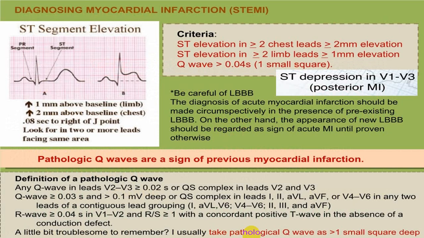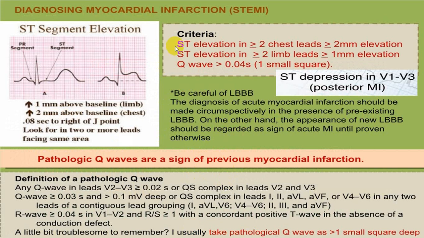Now there are some fixed criteria which have been given in 2020, revised criteria.